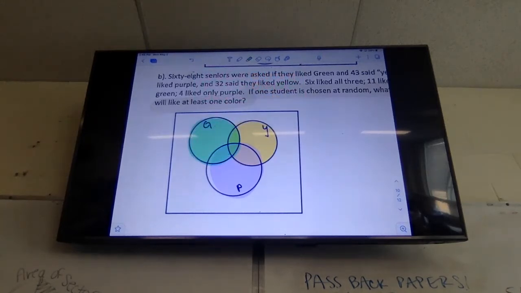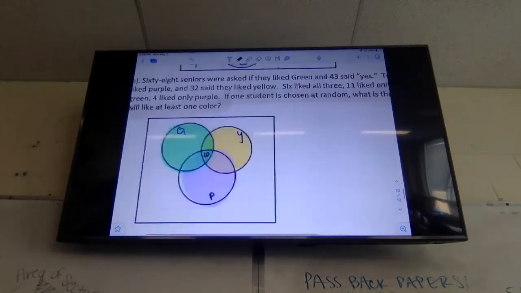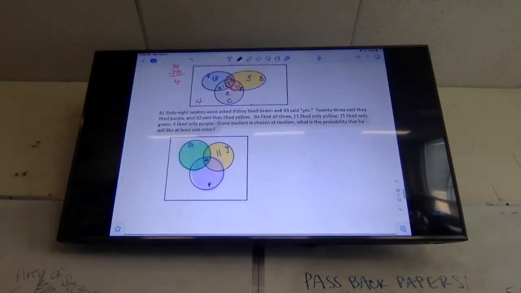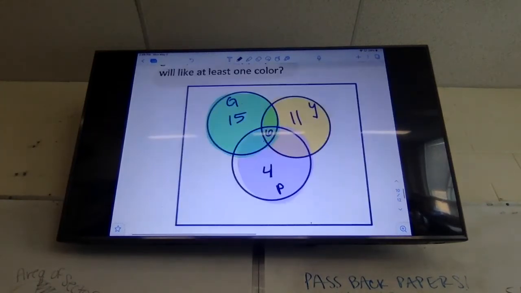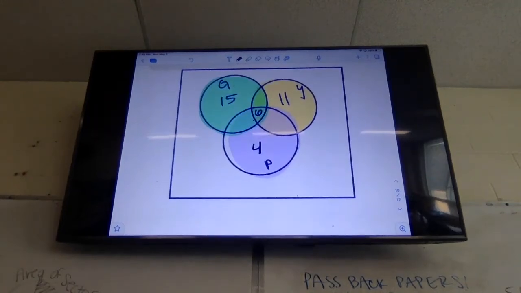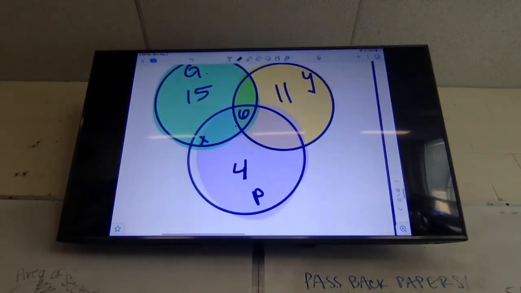All right, I've got my circles drawn. I'm color coordinated. I'm ready to put some numbers in. 6 like all 3, 11 like only yellow, 15 like only green, and 4 like only purple. Okay, once I go here, now I'm ready to start finding what those missing boxes are. So you've got to label them X, Y, and Z.